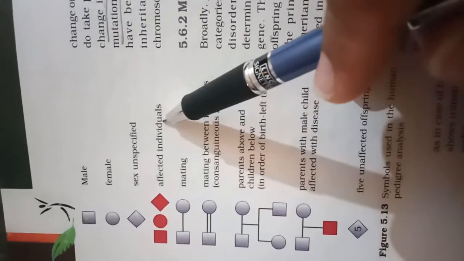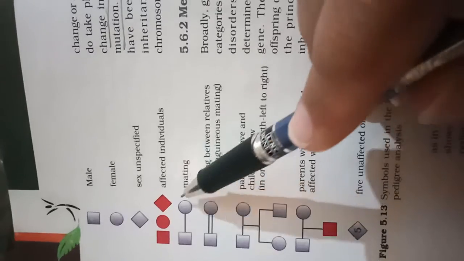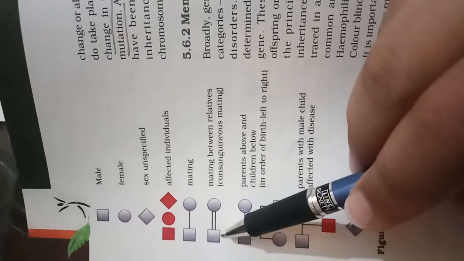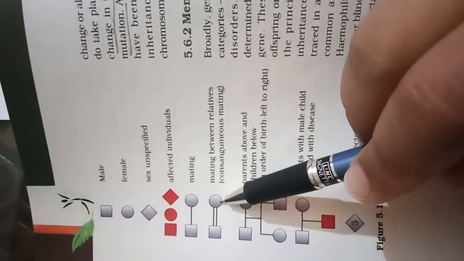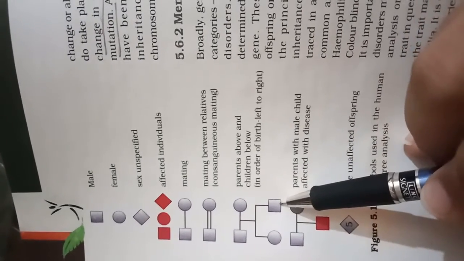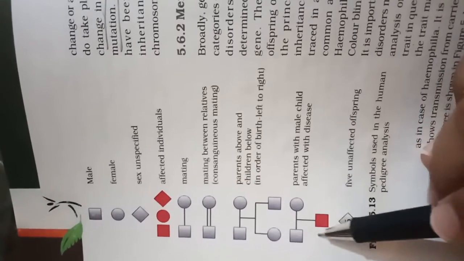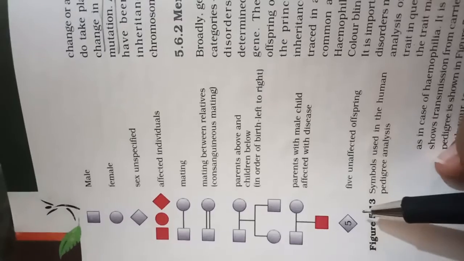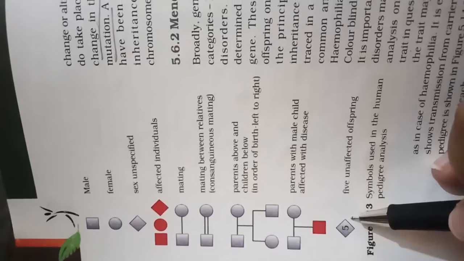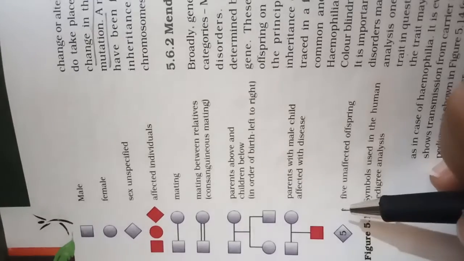Affected means affected by the disease, and this represents mating, a couple, male and female. Then this one is mating between relatives. Okay, then this is the first generation, second generation showing the progeny, and here the parents are not affected, but the progeny is affected, and this shows the 5 unaffected offspring. And if it is red, then it shows the affected offspring.